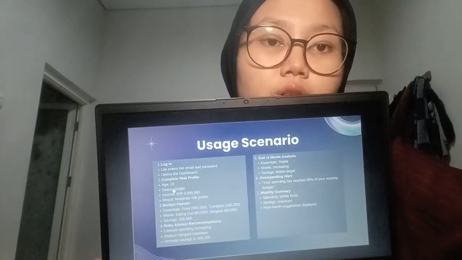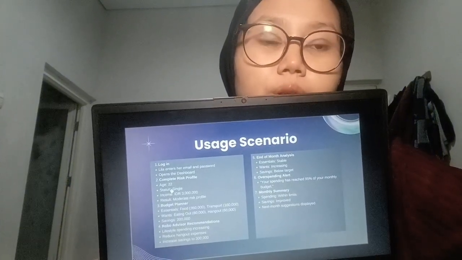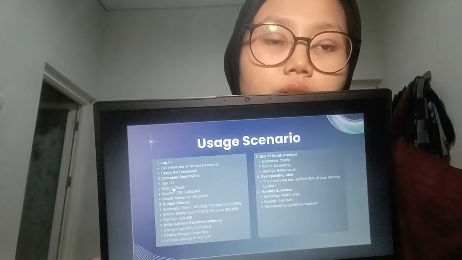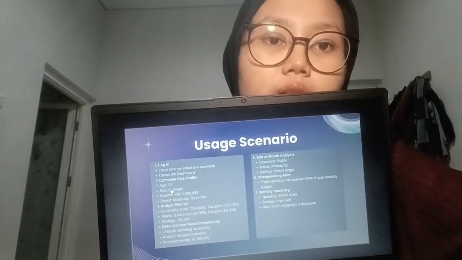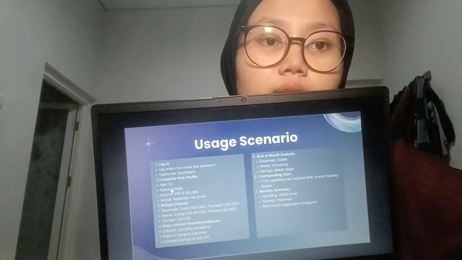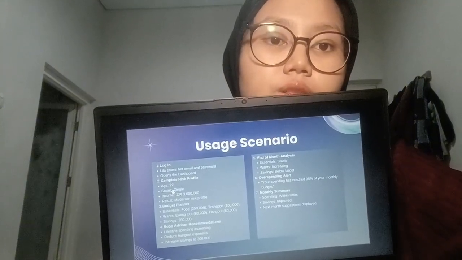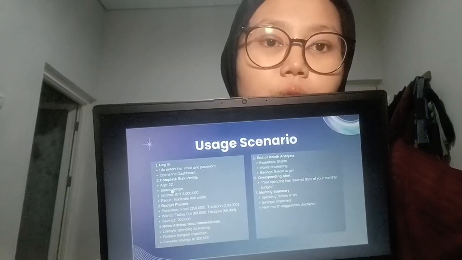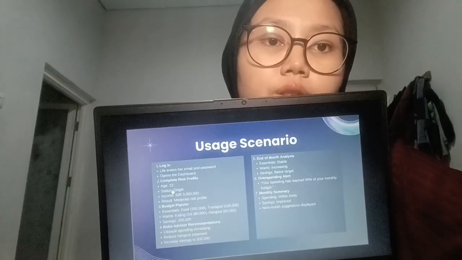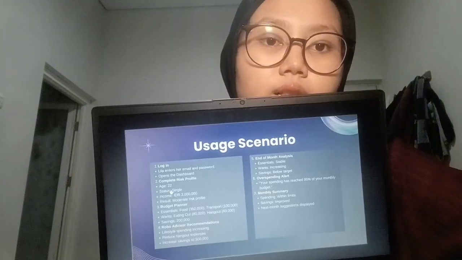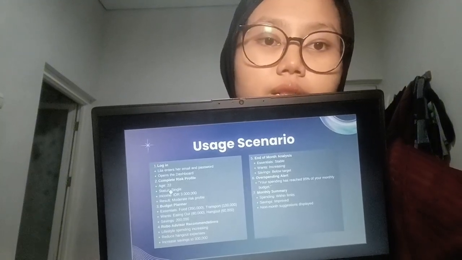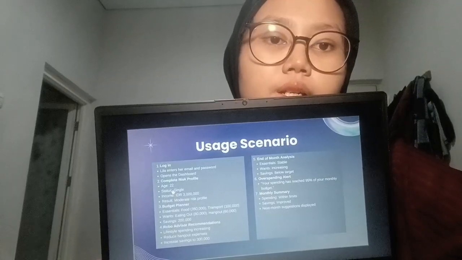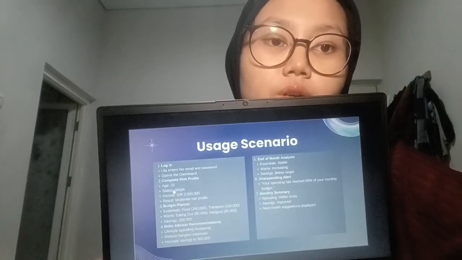To give a more concrete illustration, we prepared one user scenario. In this scenario, a user named Lila logs in by entering her email and password, and she is taken to the dashboard. She then fills out her risk profile with an age of 22 years, being single and earning around 3 million rupiah per month. The system places her in the moderate risk category.